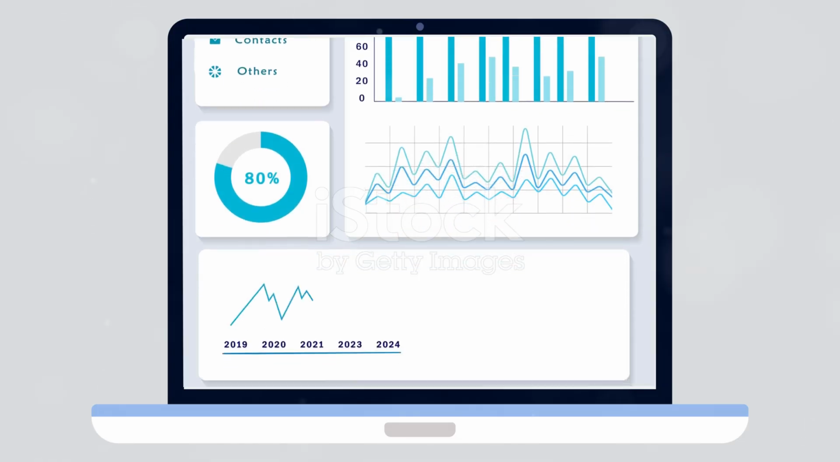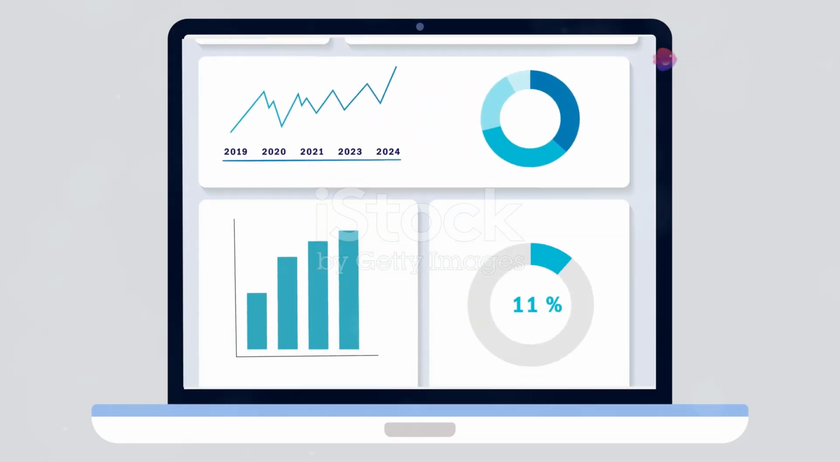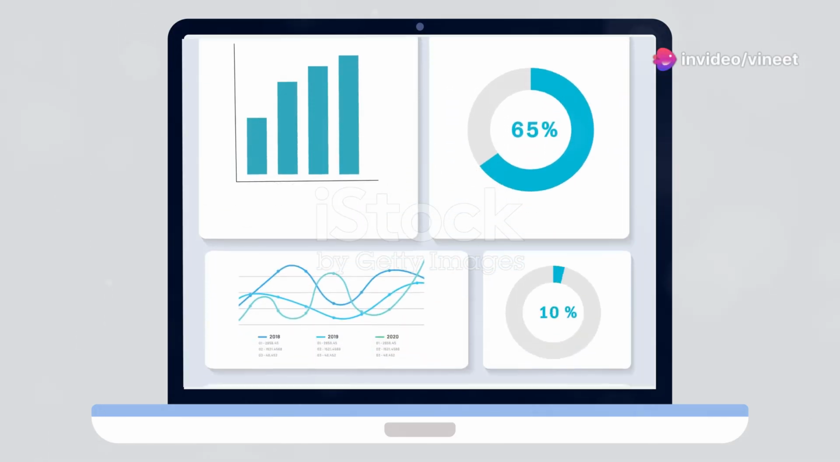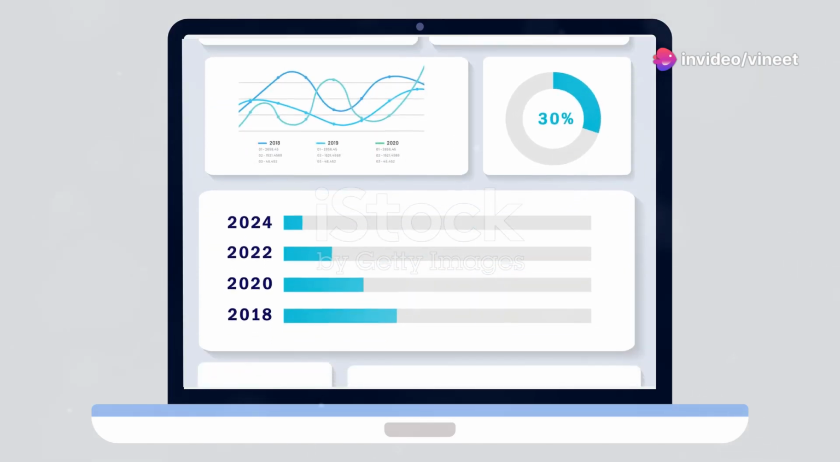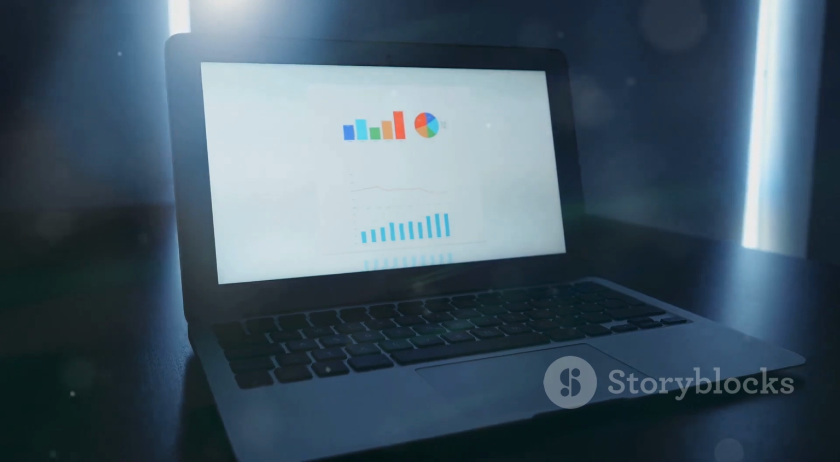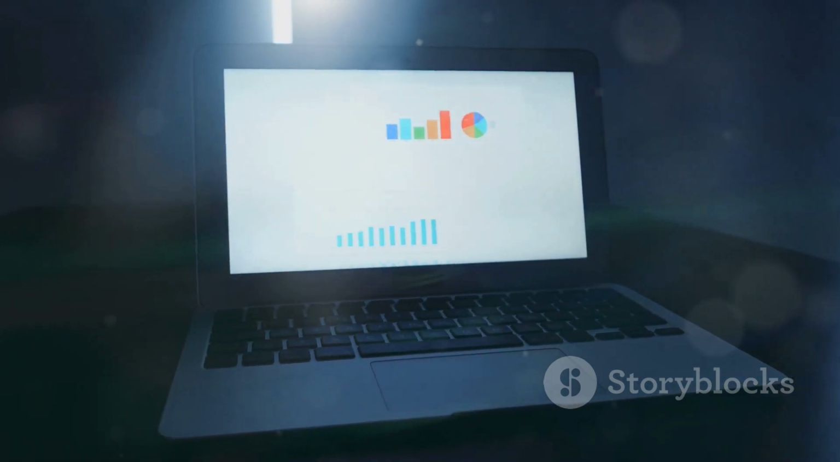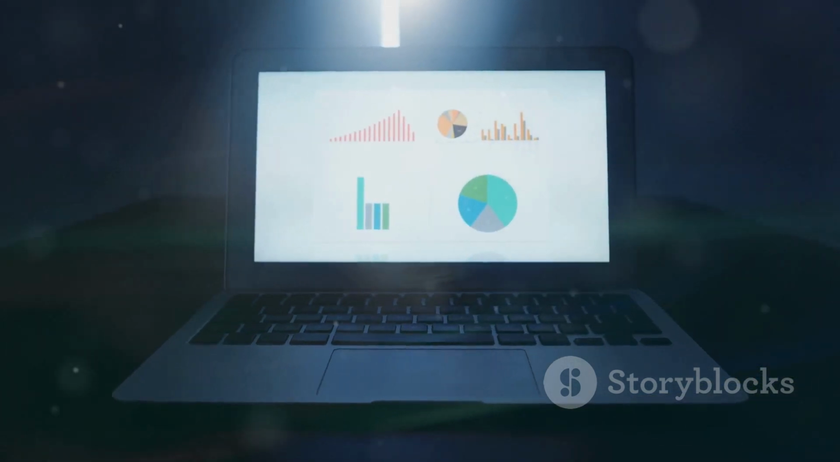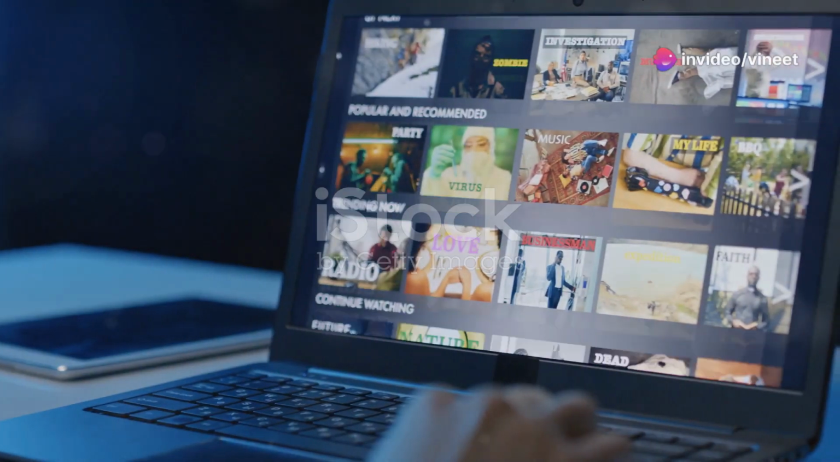AI-driven analytics and BI tools. AI-driven analytics and BI tools, such as Tableau and Power BI, use AI to analyze data and provide insights. They often feature predictive analytics and data visualization, helping businesses make data-driven decisions.